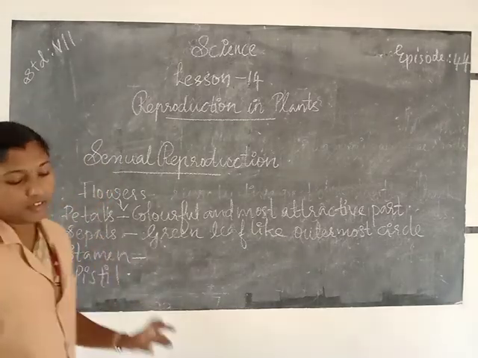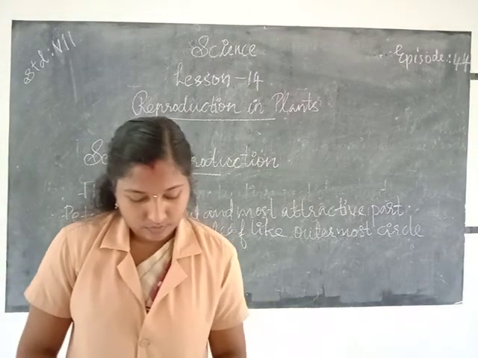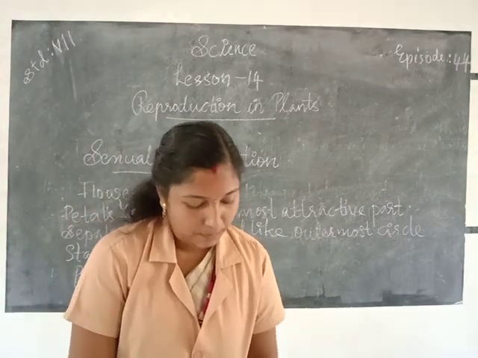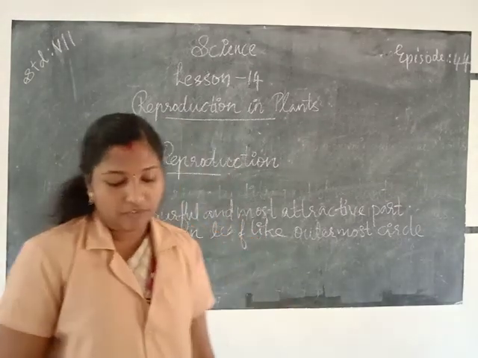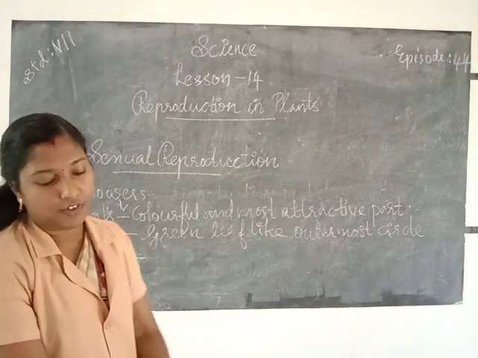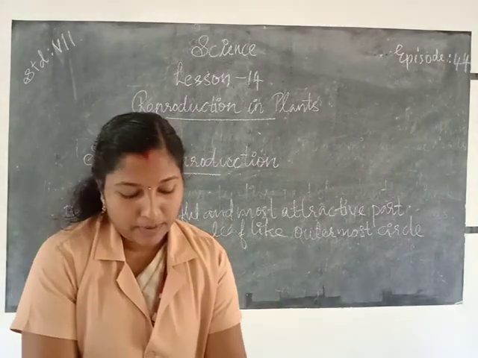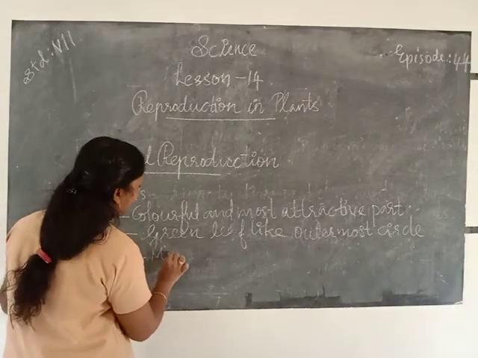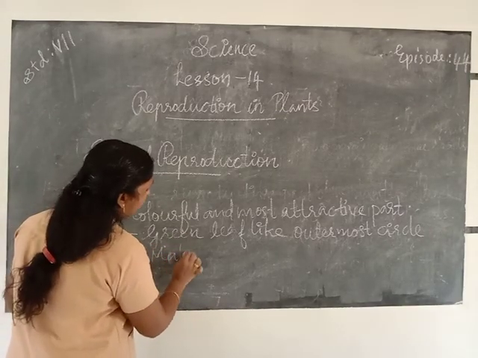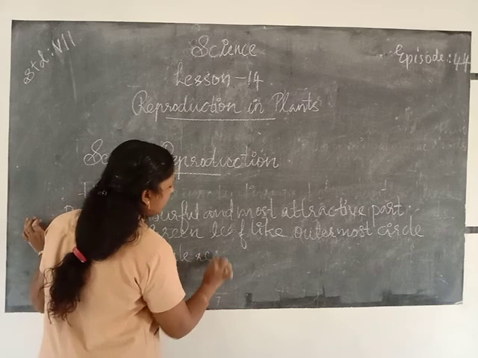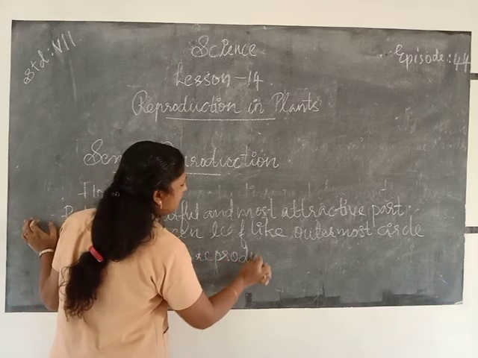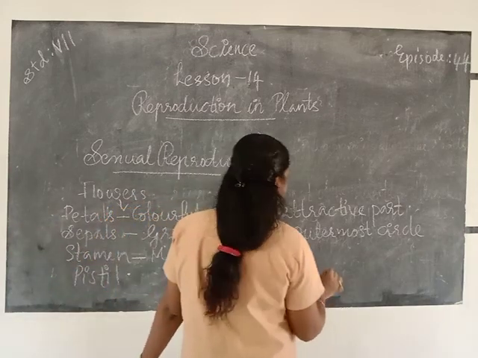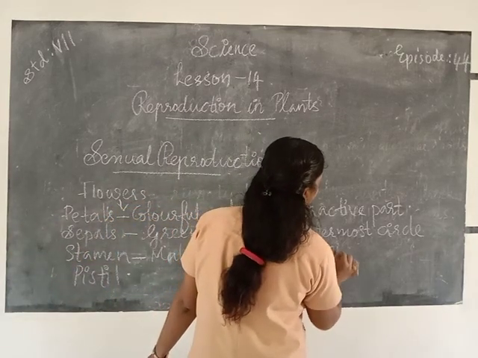Then next one, stamen. Stamen is a male reproductive part of a plant.